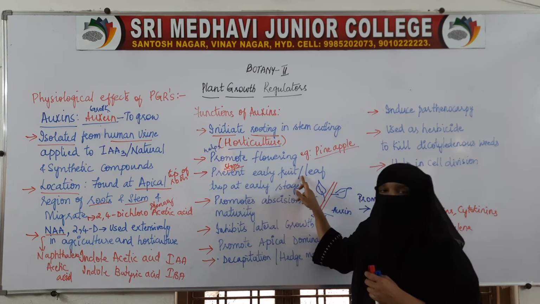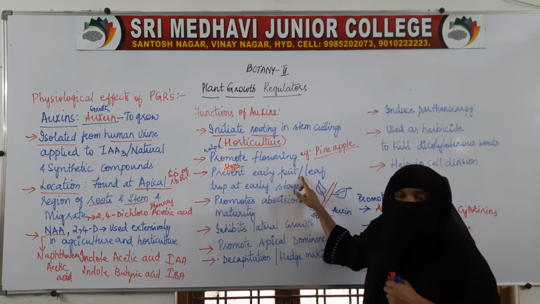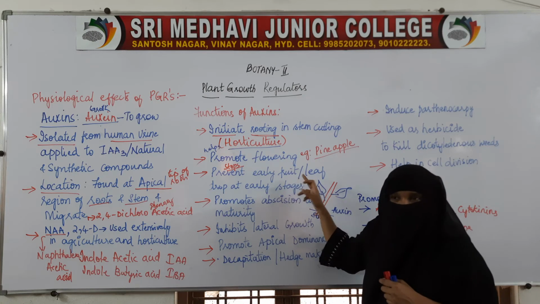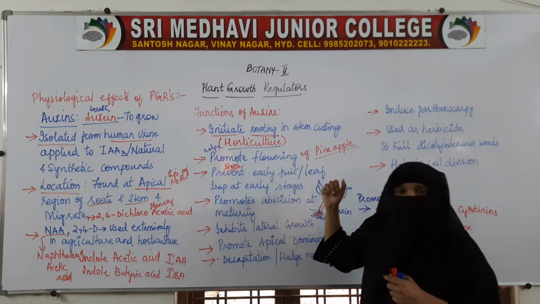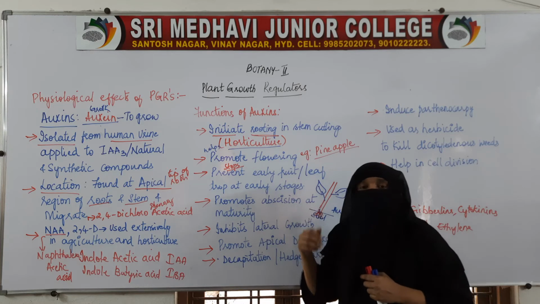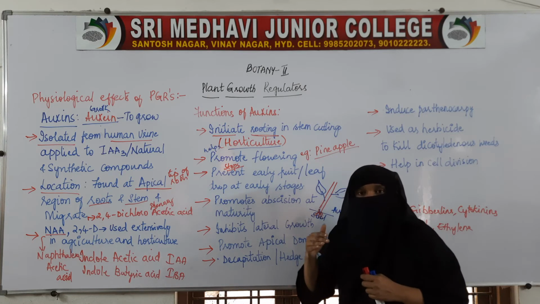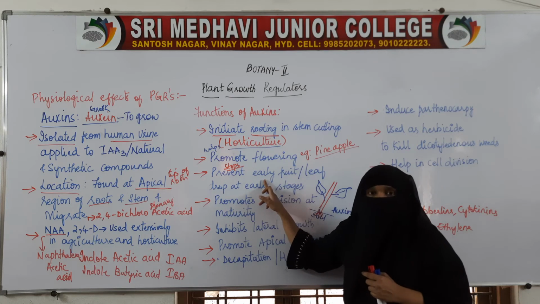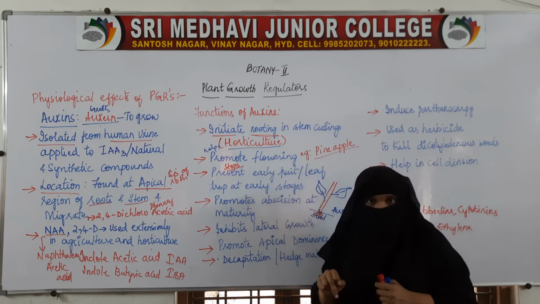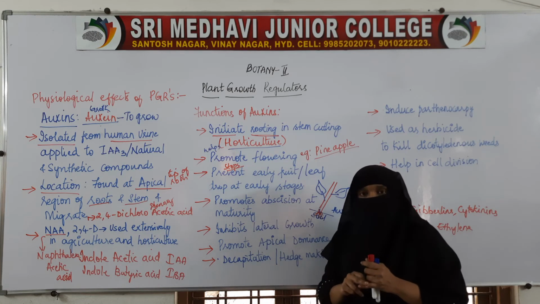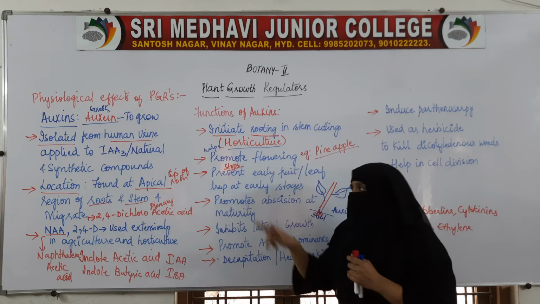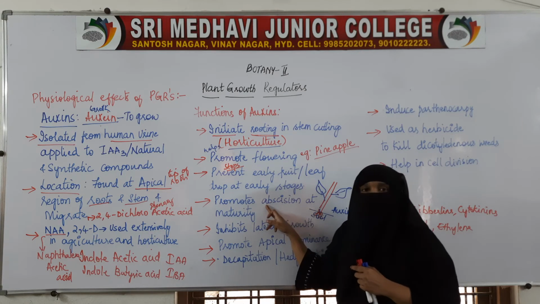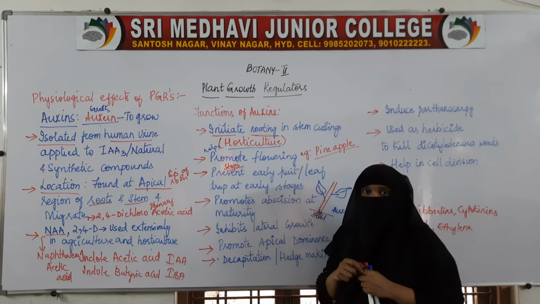But the same goes with leaves also. When the leaves are green in color, that is, when they are new, the auxins will prevent the falling of leaves. It will not allow the leaves to fall. It will not allow the fruits to fall from the tree. But once the fruit ripens and the leaves become old, then it promotes abscission, that is, removal.